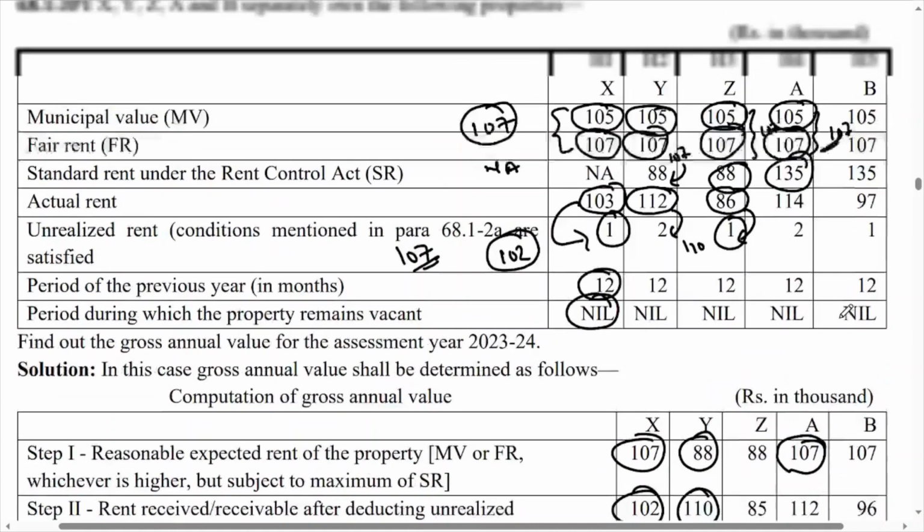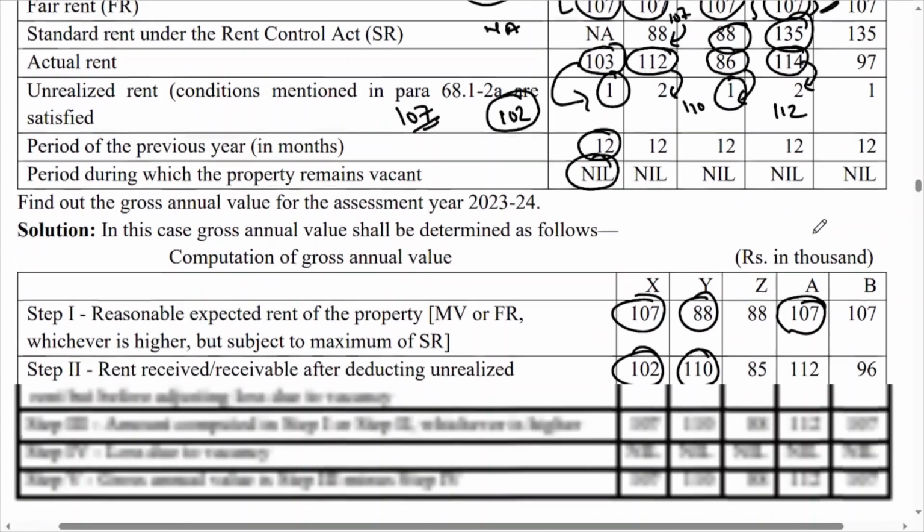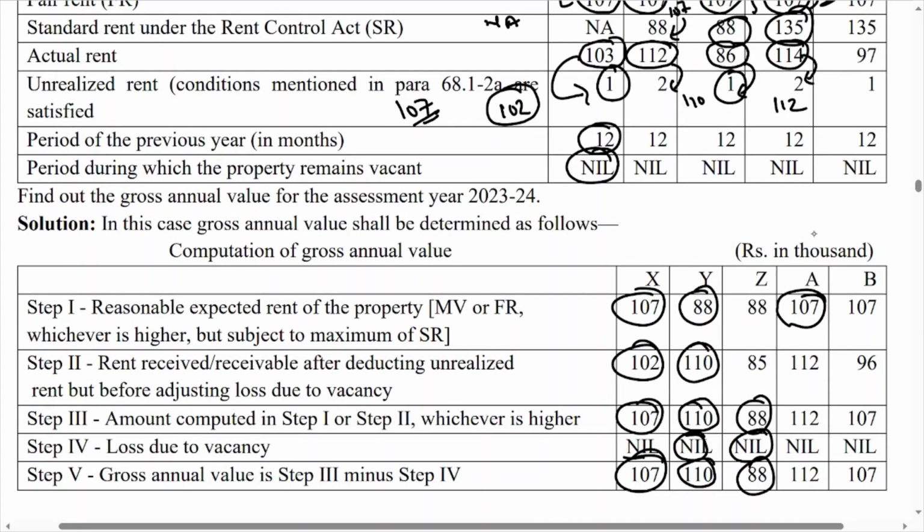Now what is your step number 2, that is actual rent is 114. From that deduct unrealized rent, that is 2, so 112 will become the answer for step number 2. So what is the answer? 112. Now from these 2 values again you have to take the higher one. Loss due to vacancy is nil, and so the answer is 112.